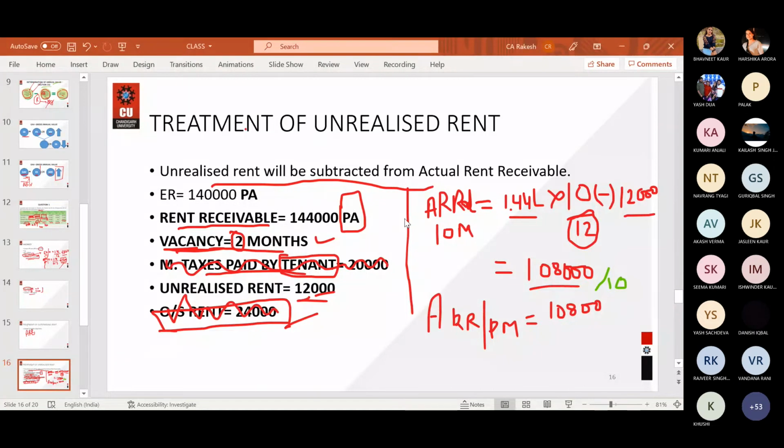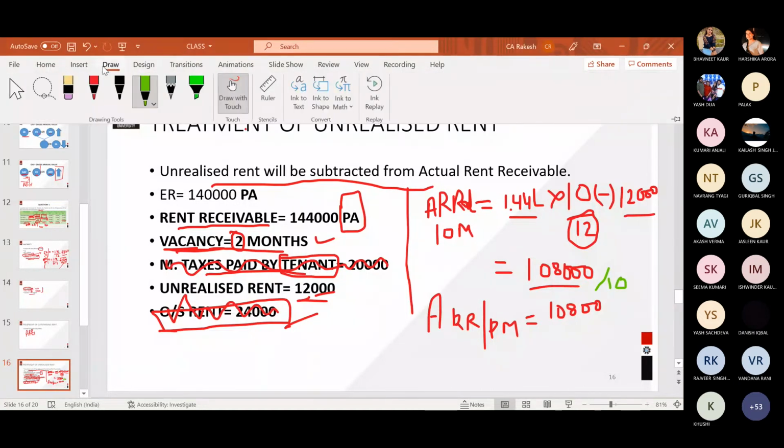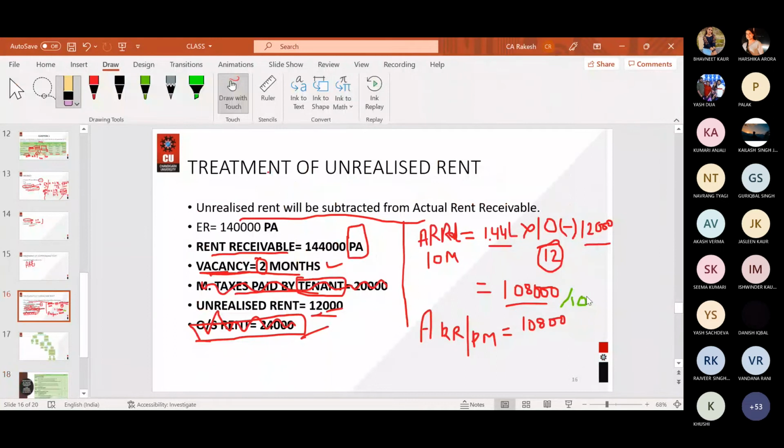Okay, I just lost the audio in between. Let me repeat that. Since vacancy is given to you, you need to calculate all these values on per month basis. So actual rent receivable per month will be: this value is for 10 months. So what will be the value for 1 month? Divided by 10, so it will be 10,800.